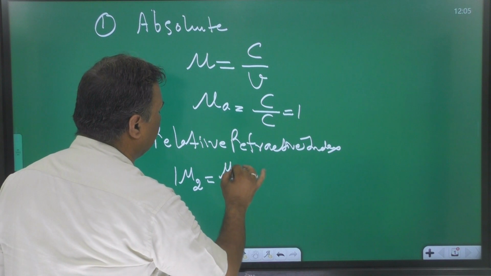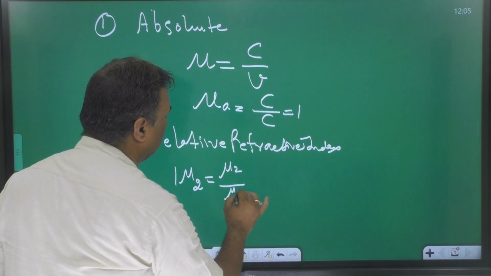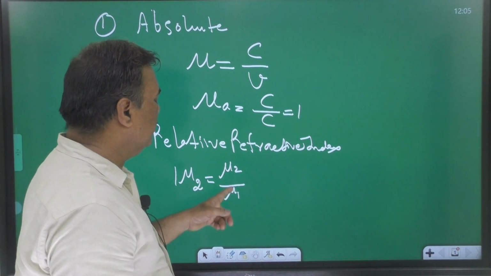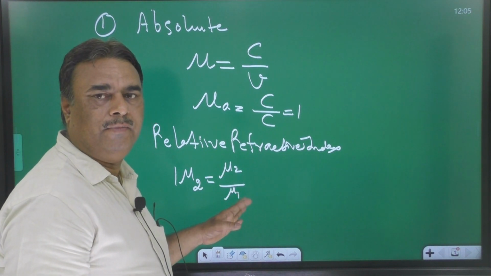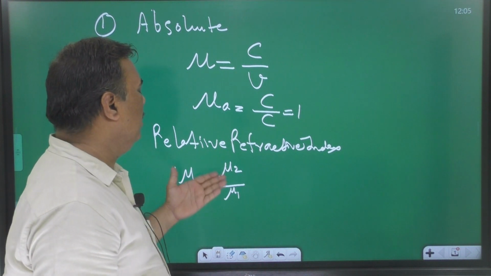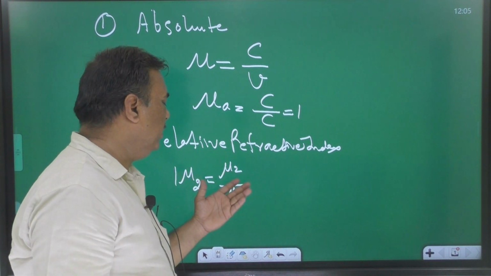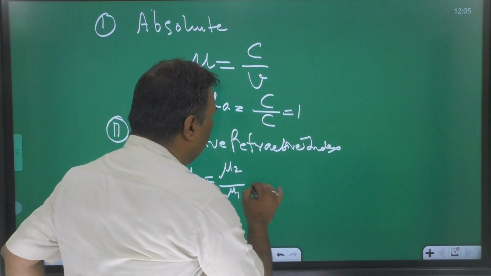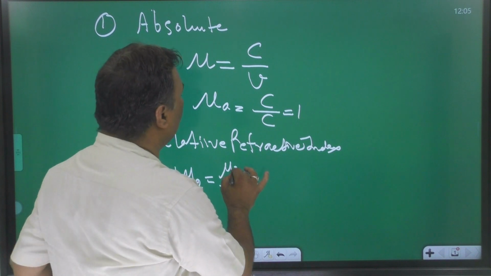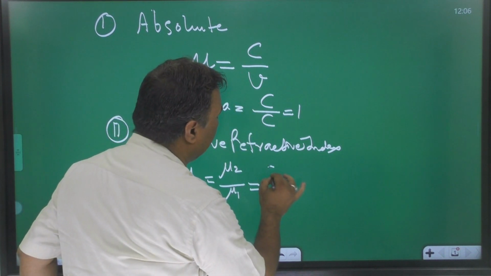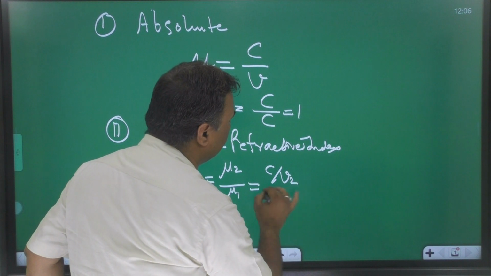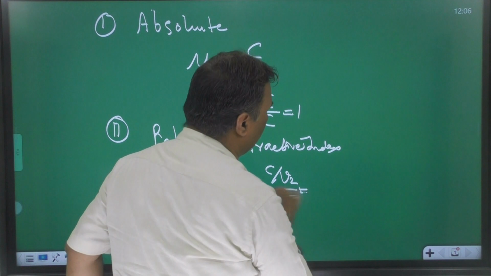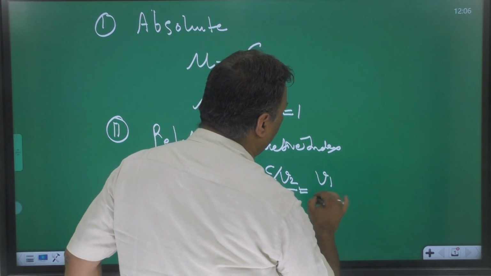It is defined as the ratio of the absolute refractive index of the second medium with respect to the first medium. I mean, it is defined as the ratio of the absolute refractive index of the second medium and the absolute refractive index of the first medium. Now, in place of μ2, with the help of this formula, we can write c upon v2, and c upon v1, which gives v1 upon v2.